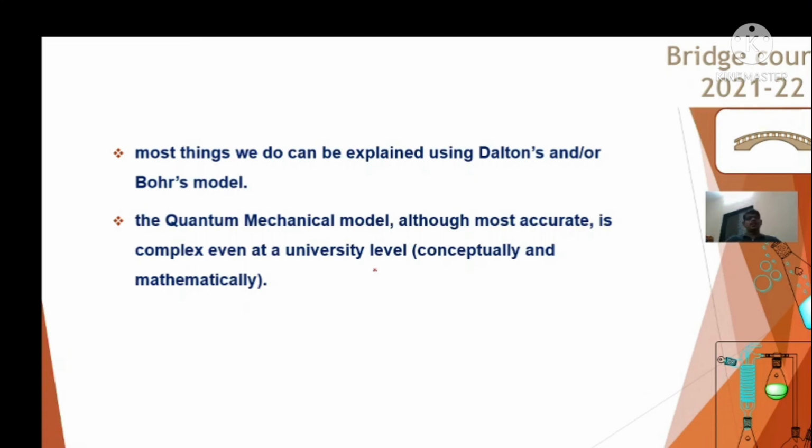This quantum mechanical model is also of two types: the Newtonian model, that is classical mechanics, and the Schrodinger model, that is wave mechanics.